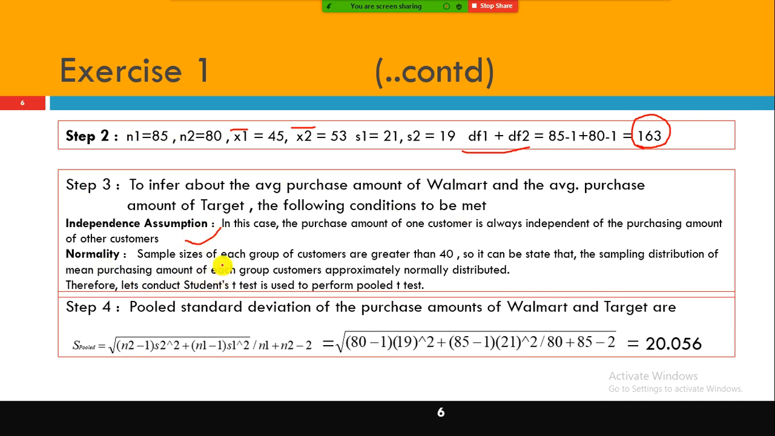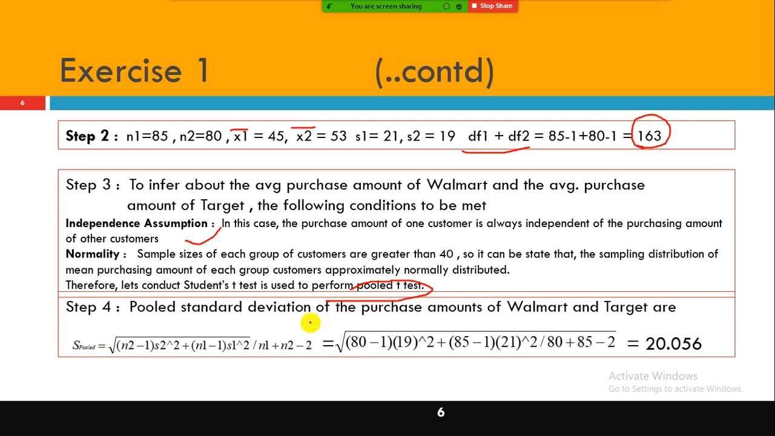What is the other assumption? The samples of each group of customers are greater than 30. So it can be stated that the sampling distribution of the mean purchase amount of each group is approximately normally distributed. Since these two conditions are met, we are good to go with conducting the student t-test. But in this case it uses different formulas, because we have two samples. We call this a pooled t-test. There is a formula for the pooled standard deviation of purchases from Walmart and Target.